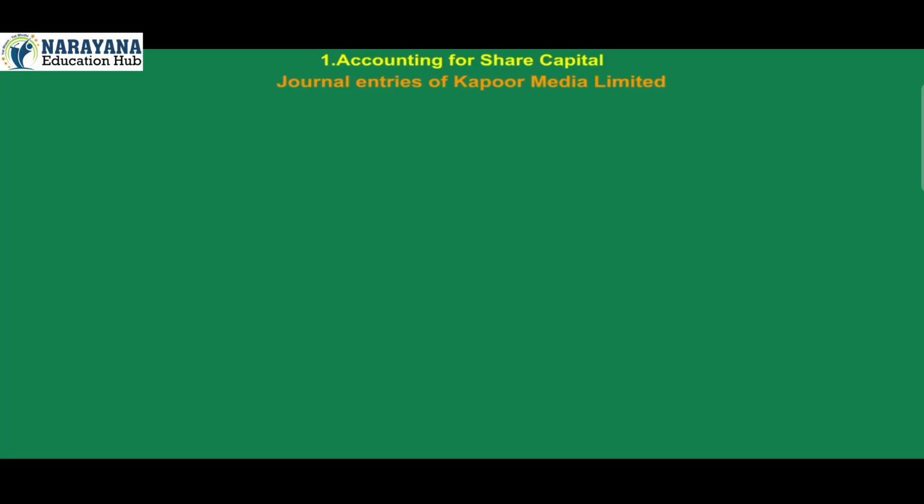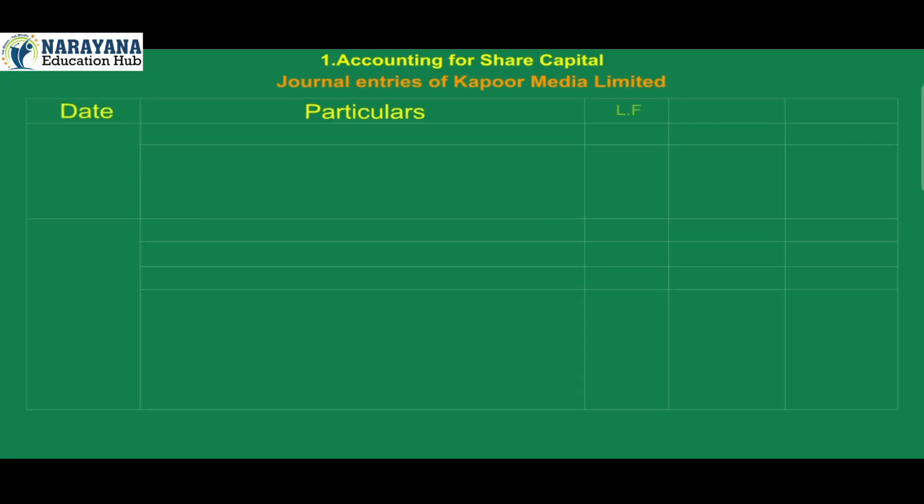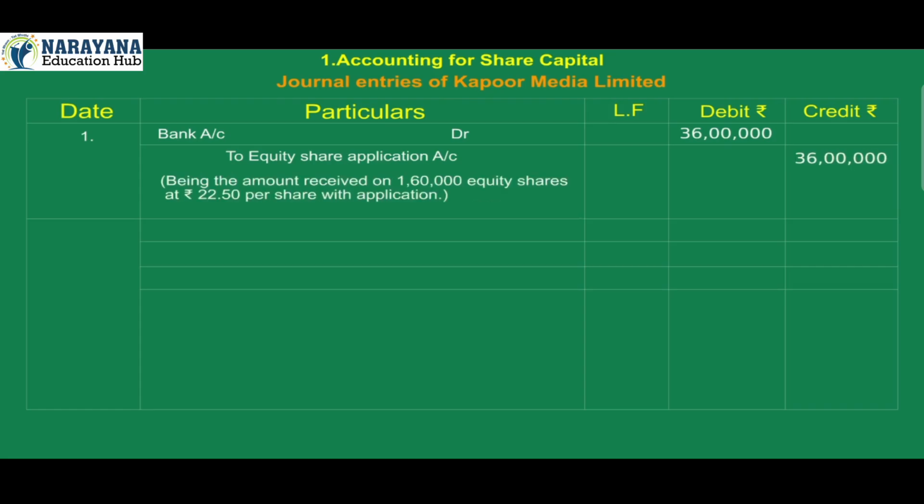Journal entries of Kapoor Media Limited. Date, particulars, ledger folio number, debit, credit. 1. Bank account debit 36 lakh. Equity share application account credit 36 lakh. Being the amount received on 1,60,000 equity shares at Rs 22.50 per share with application.